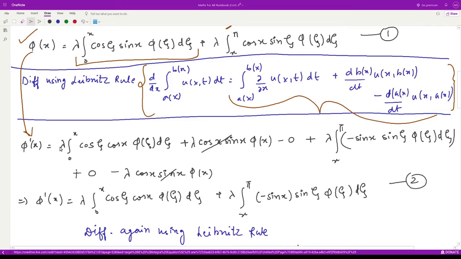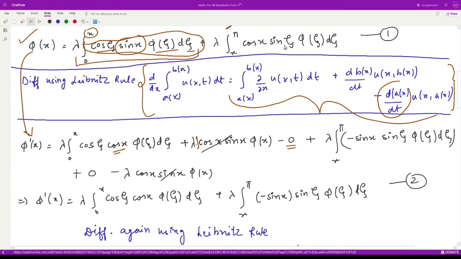So the first term would be lambda as such, integration from 0 to x, the partial derivative of this whole thing with respect to x. That means this and this comes as such, and we only have to perform the derivative of sin x, that would be cos x. Then the next term would be the derivative of the upper limit, which would be 1, and then this whole term where you replace zeta by x. So it would be cos x, sin x and phi of x. Then minus the derivative of the lower limit is 0, so this whole term becomes 0.